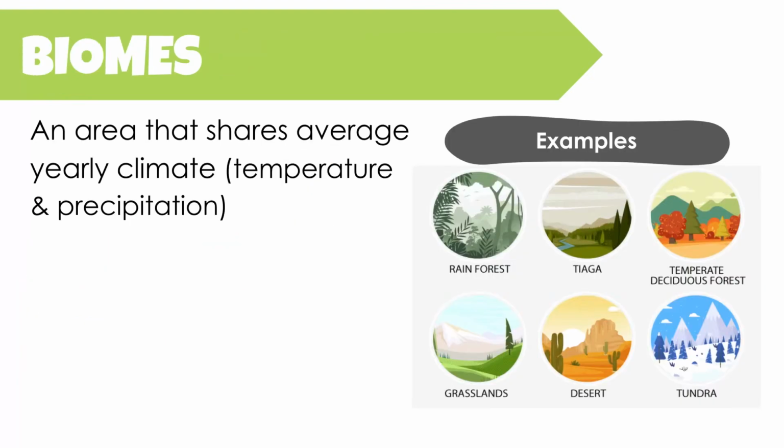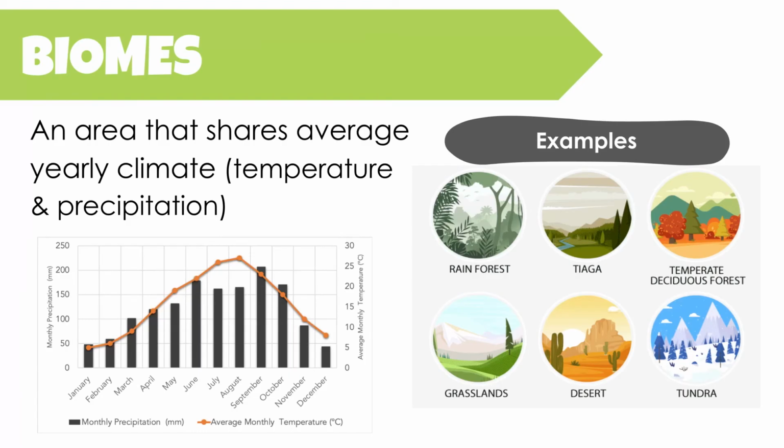So by definition, what makes a biome relies on two main factors. It's an area that's going to share the same average climate. And climate encompasses both temperature and precipitation. And what makes these biomes unique and separate from ecosystems is that an example of a particular biome might be the rainforest. There's more than one rainforest ecosystem throughout the world. There's the Amazon rainforest. There are rainforests in central parts of Africa. So they belong in this biome because they have the same climate, same temperature and precipitation on average.